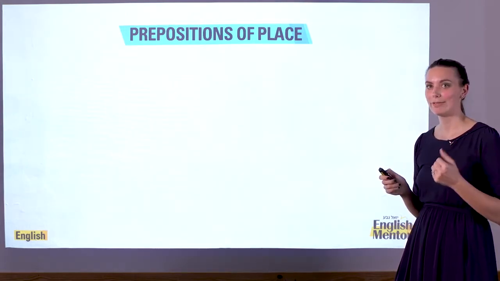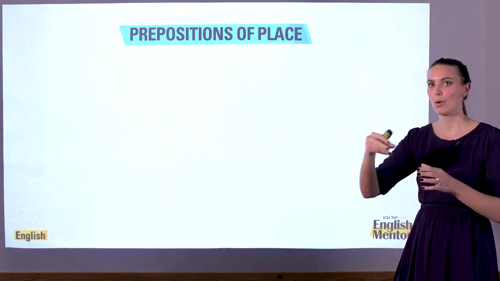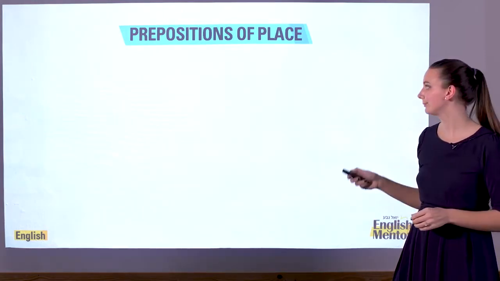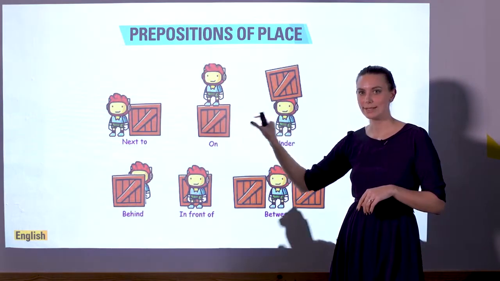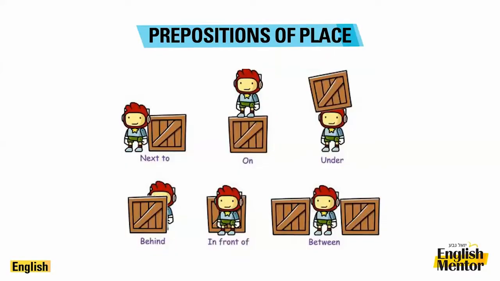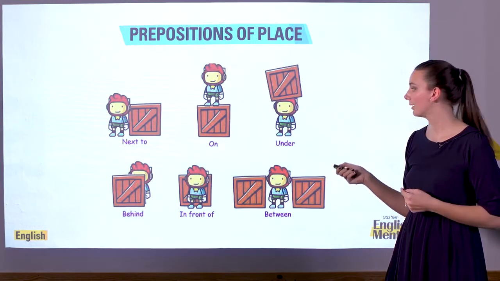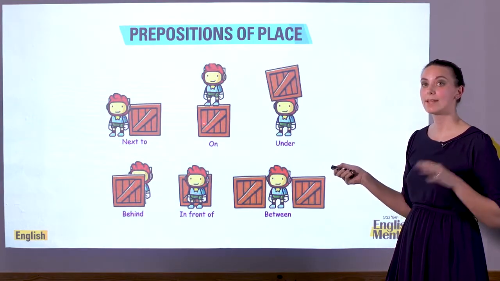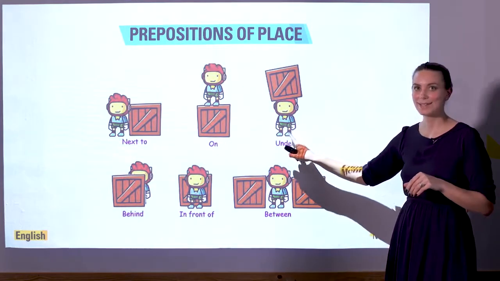We also have a few more words to give you that will help you to speak about where things are. This is our friend. Where is he in relation to the box? In the first example, he is next to the box. And here, he is on the box. Where is he now?